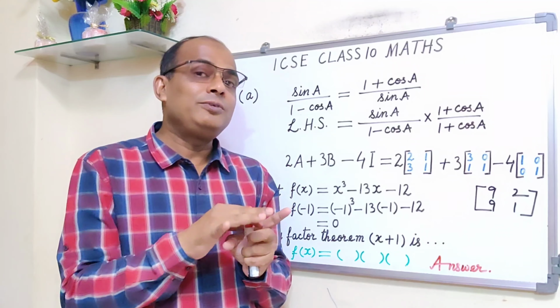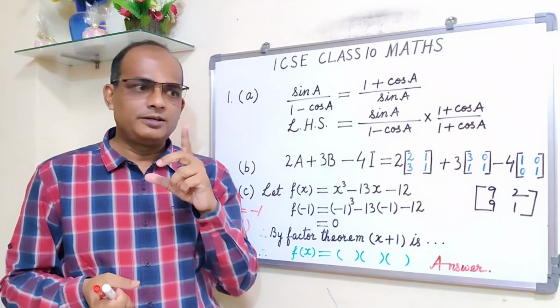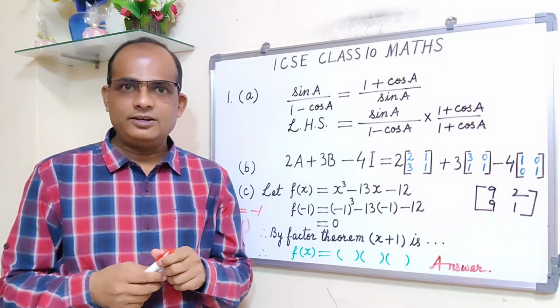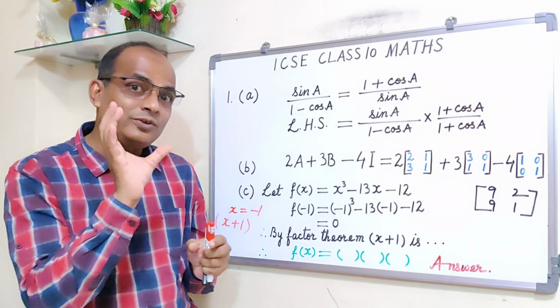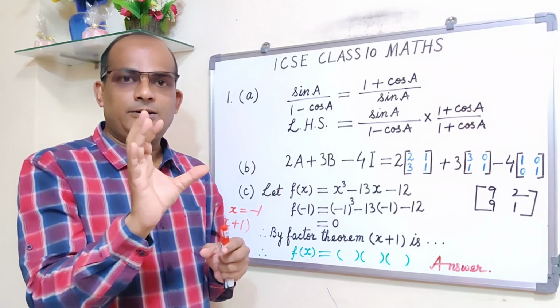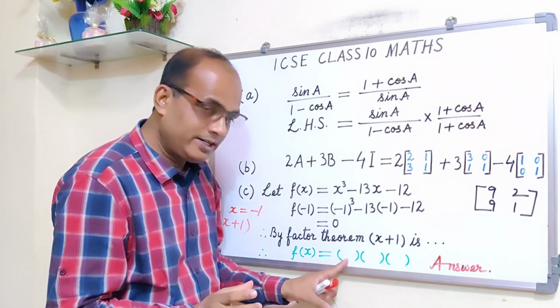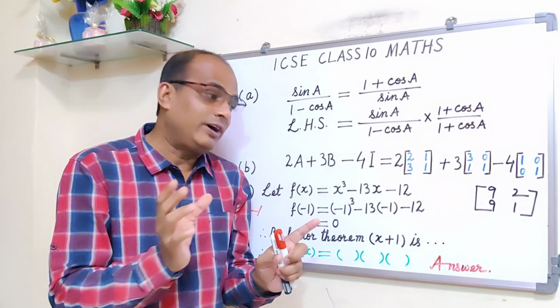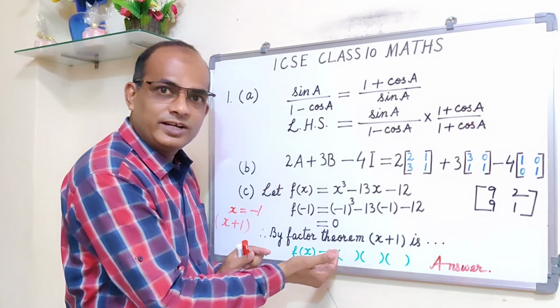Now that trinomial, you know how to factorize it. That you have learned in your class 9 also, standard 9 also, how to factorize by splitting the middle term. So that quotient you please factorize. From there you will get 2 factors. One factor already you have got. And in between this and this, there are many steps that you have to write down.